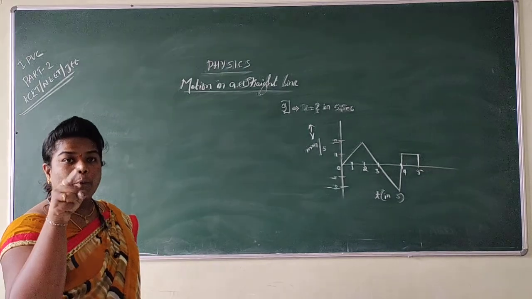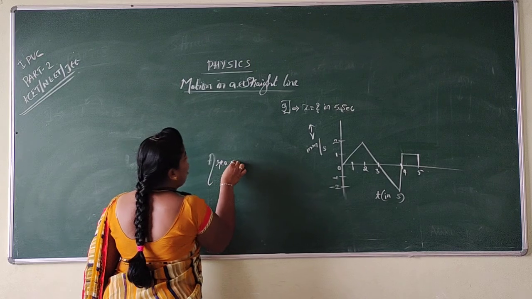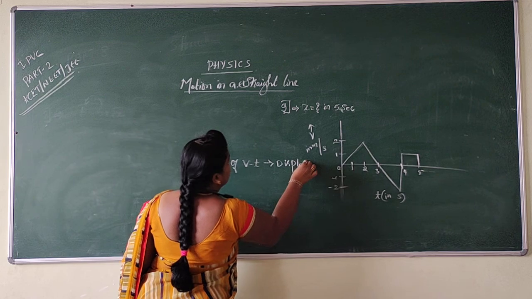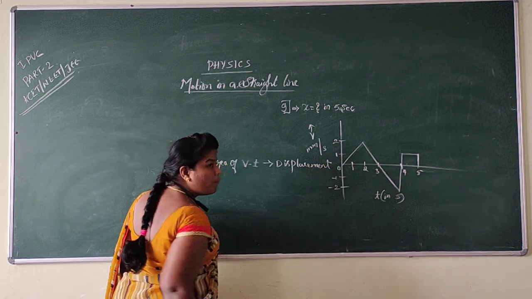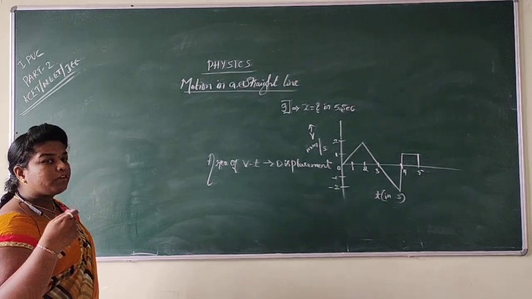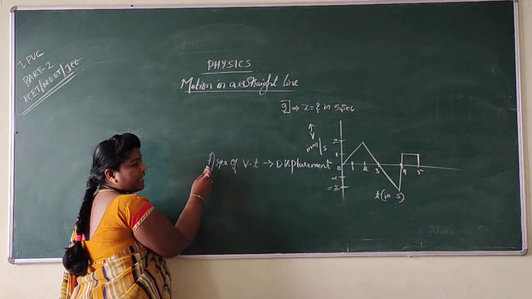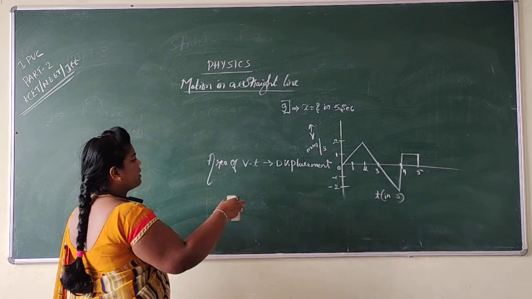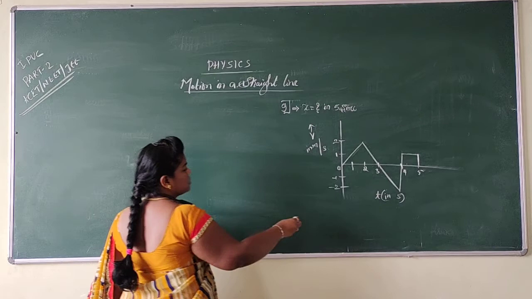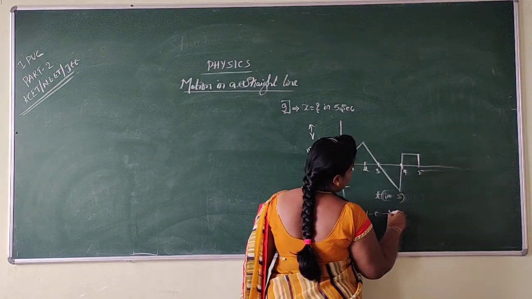Dear students, hope you know that area of velocity time graph gives you displacement. Hope you know this one, right? As well as the slope of velocity time graph gives you acceleration. Here what we should calculate? We should calculate the displacement. Then what we should calculate from the graph? If we calculate the area, obviously we can move on to solving the displacement. Right. So hope you know. So just write here: area of VT graph gives you displacement.